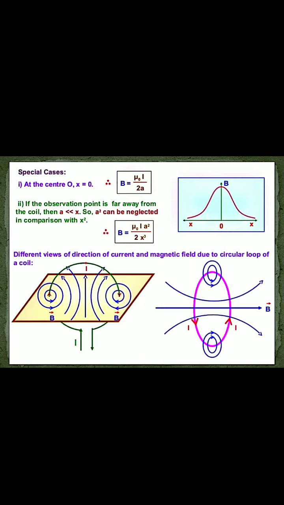You see that where it forms the full circle, there the magnetic field is strong. As r increases, it becomes a straight line, not so curved. At the middle point, you see this is a straight line. So as the distance increases, the magnetic field becomes weaker, and if the distance is less, the magnetic field becomes stronger.